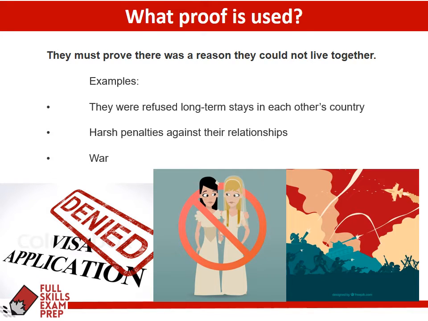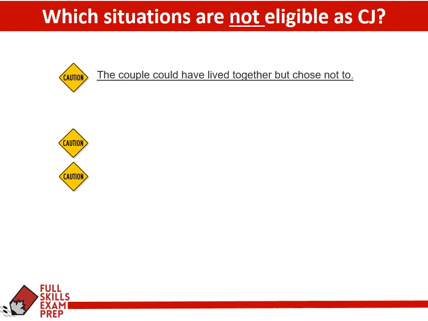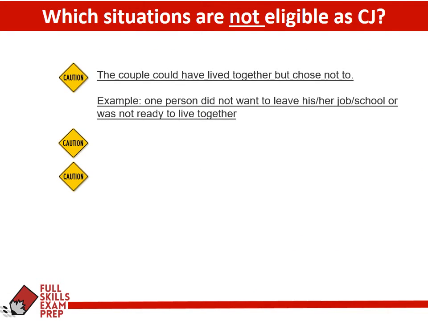All right, so there's no mention in what we looked at with Vladimir and Sonia in either of them being refused visas or anything like that, or any type of illegality or a harsh penalty for their relationship, or a war or something like that keeping them apart. And finally, this first one here, I think might qualify as describing their relationship. So they could have lived together, but they chose not to.